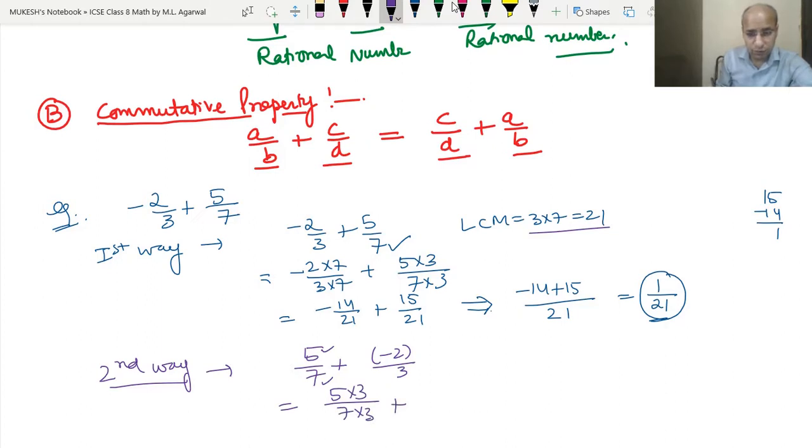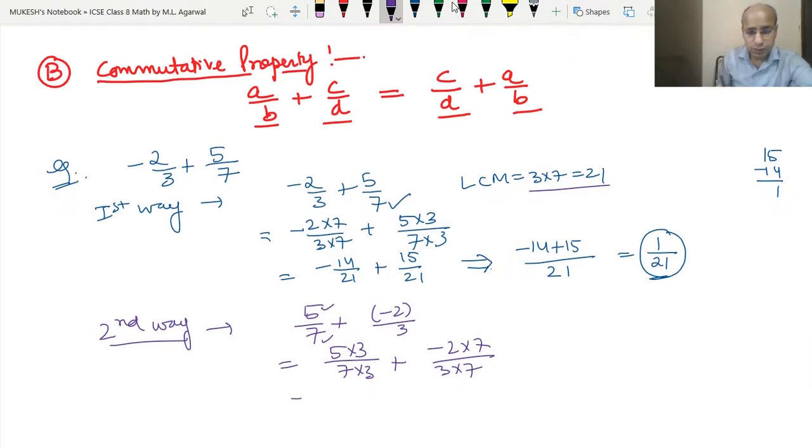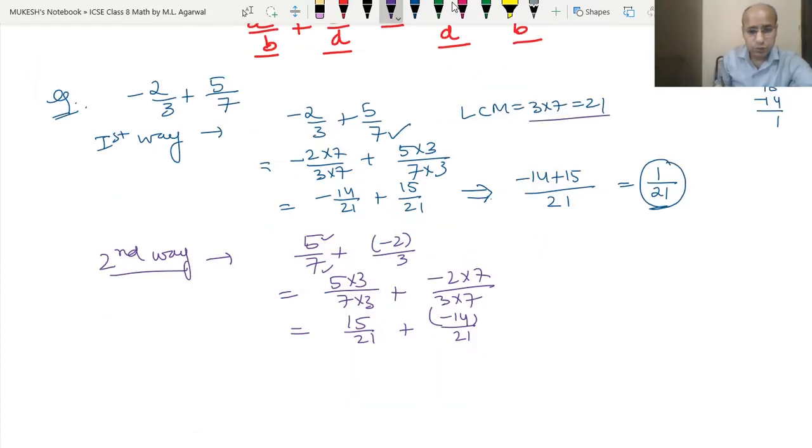In the same way, to make it 21 we have to multiply 3 by 7, so minus 2 into 7 upon 3 into 7. So this became 15 upon 21 plus minus 14 upon 21. We have to put it into a bracket.